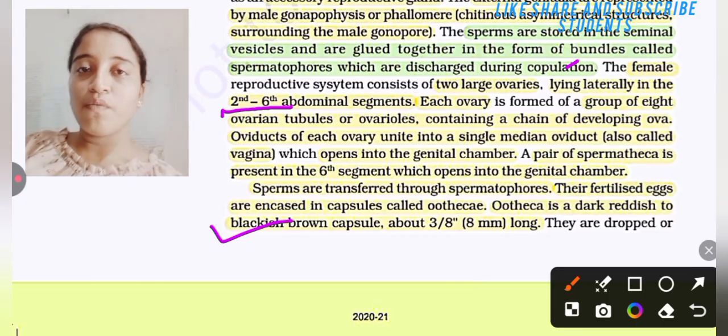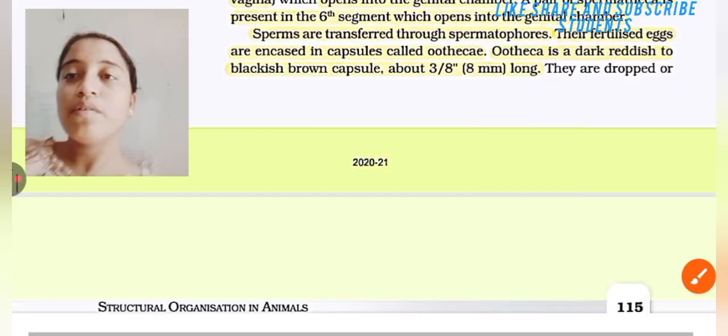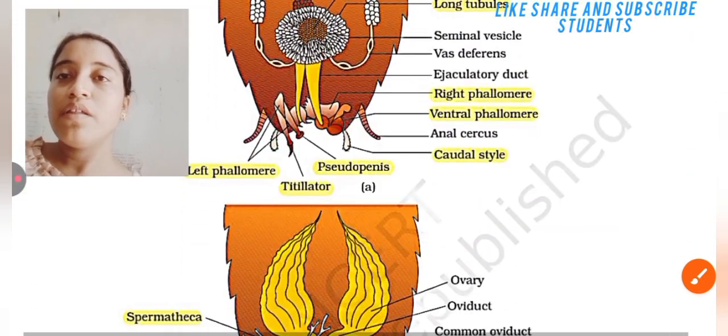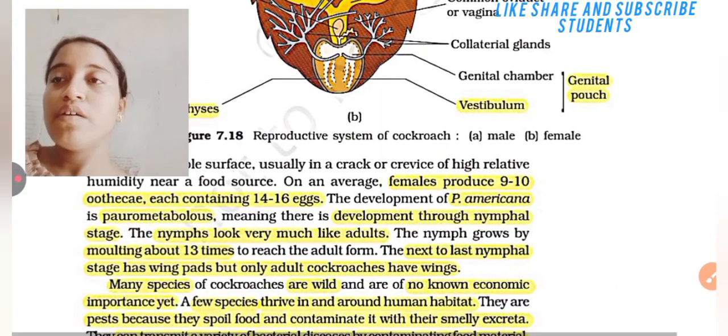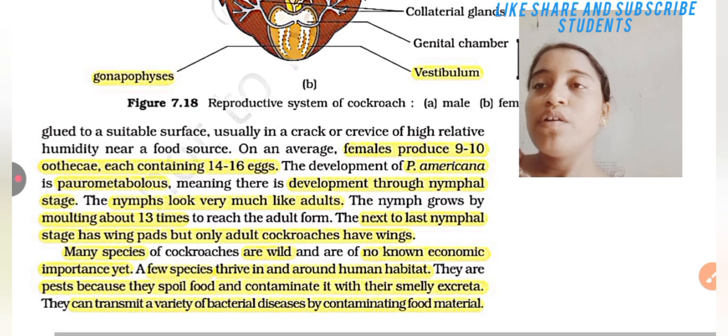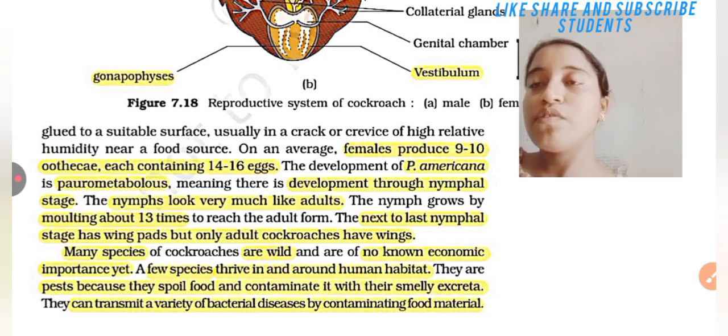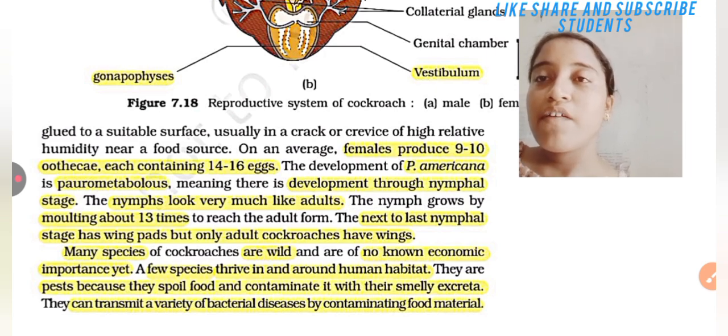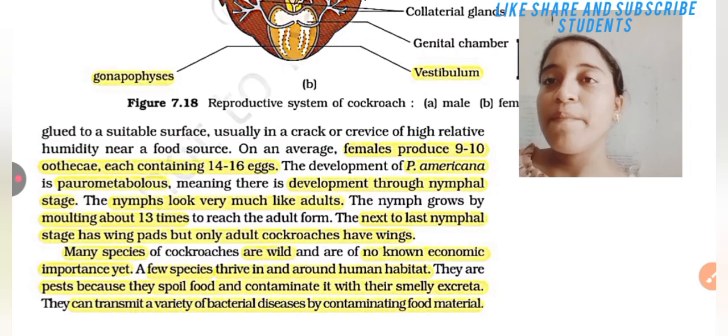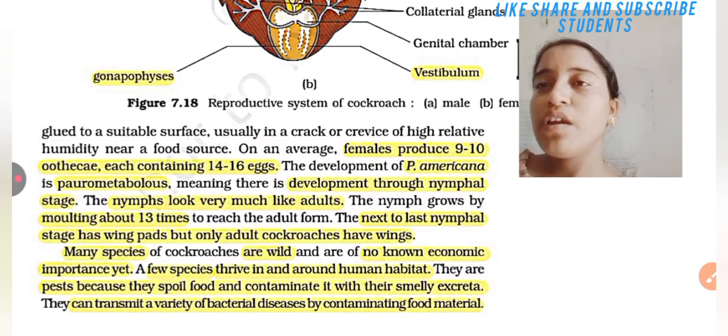They are dropped or glued to a suitable surface, usually in a crack or crevice of high relative humidity near a food source. On an average, a female produces 9 to 10 ootheca, each containing 14 to 16 eggs.